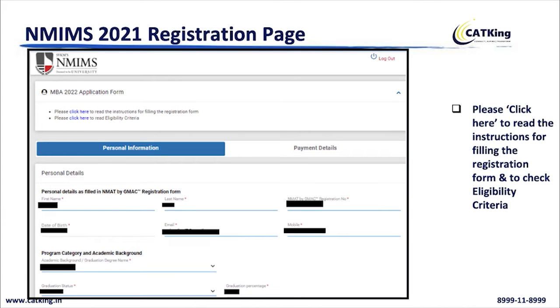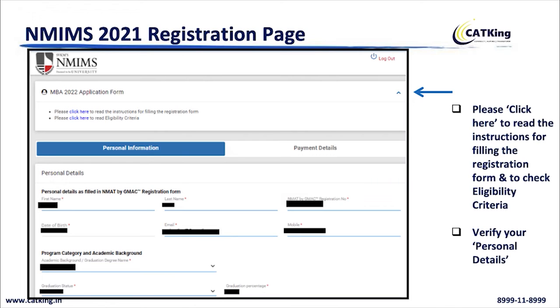पहले कोई भी form fill कर रहे हो, instructions को पढ़ लेना, so that we do not mess up anything. Read the eligibility criteria as well. Then just verify your personal details. This is something which you have already filled in your NMAT by GMAC form.